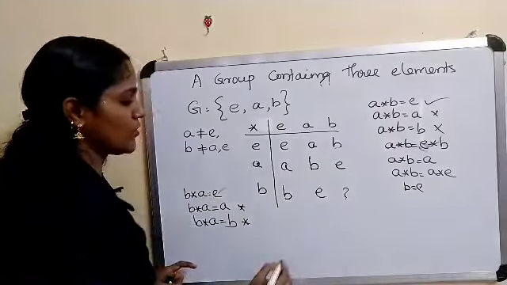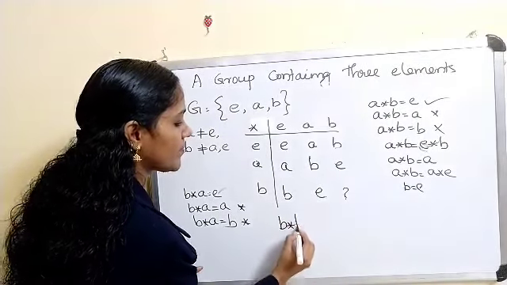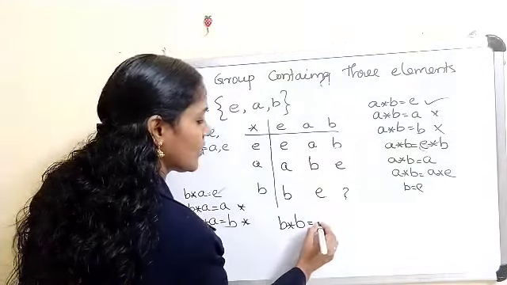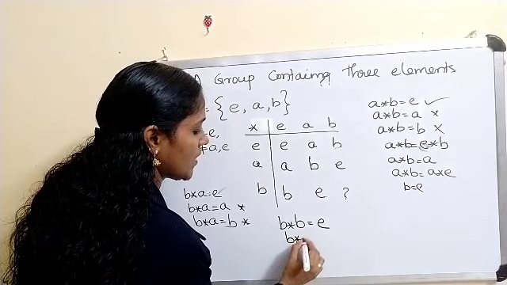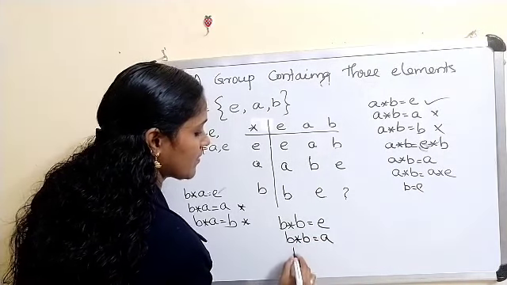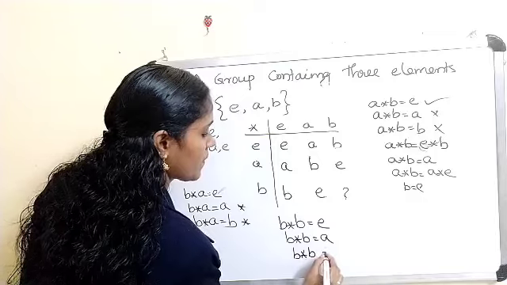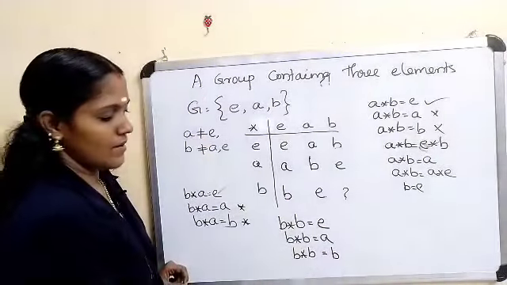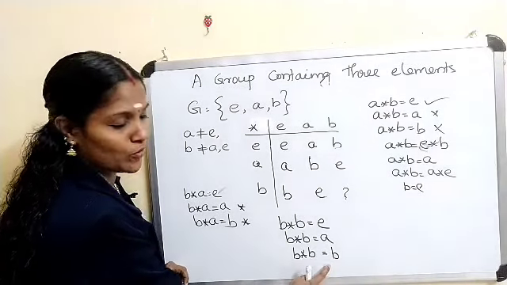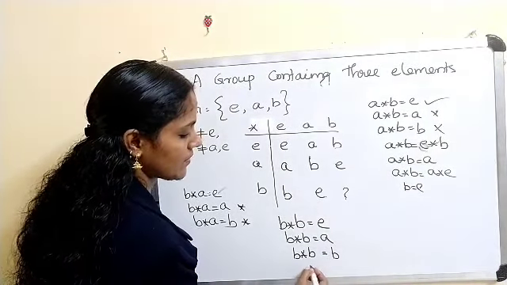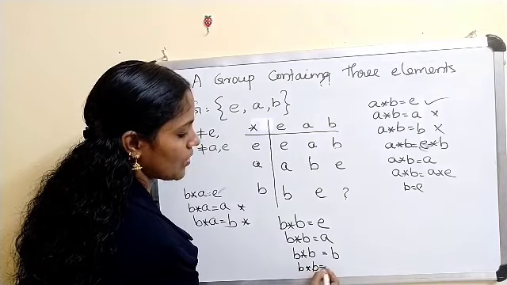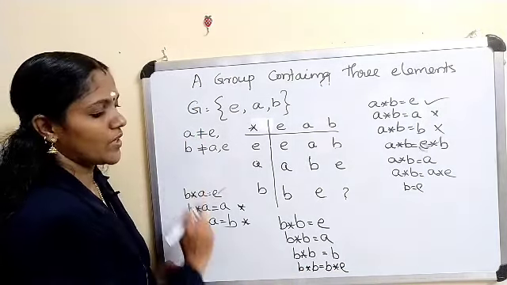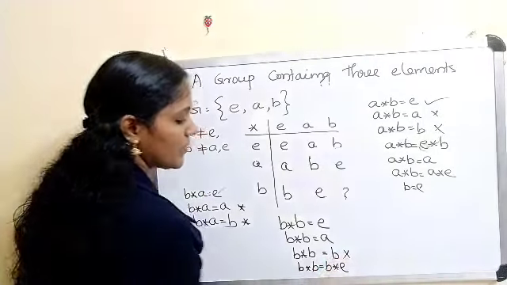Now what about the possibilities for B star B? B star B equal to E, B star B equal to A, or B star B equal to B. B star B equal to B is not possible because you can write this as B star B equal to B star E, and by the left cancellation law, B not equal to E, therefore this is not possible.